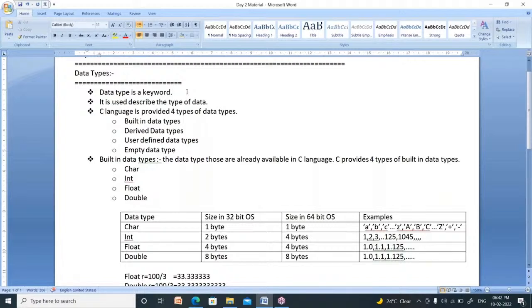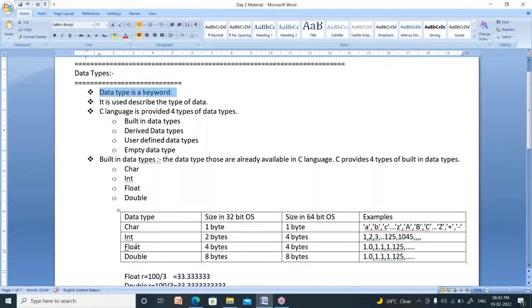Keyword is nothing but some reserved words. Some words are already defined inside the computer. There is a town, Hyderabad. It was already named. Some names are already defined. Our country name, India, was already defined. Some names are already defined inside the C language. Those names are nothing but keywords. Now, character, integer, float, double, all these are keywords. So, data type is a keyword.